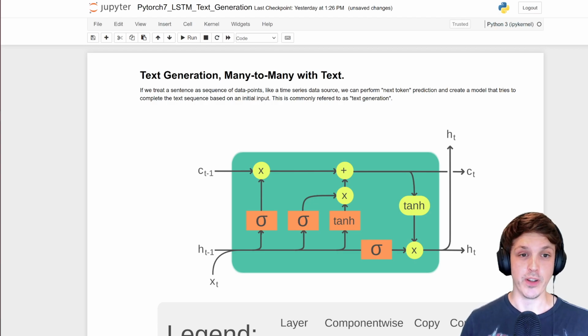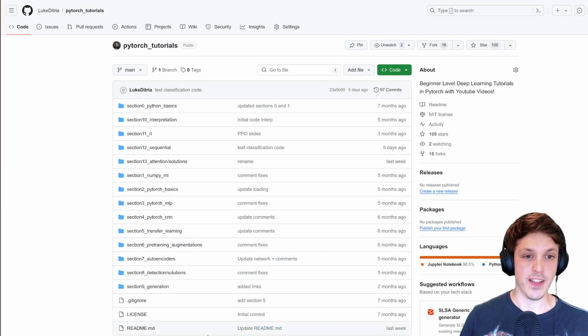In this video, we're going to finally cover text generation with our sequence-to-sequence model, or LSTMs, that we've been using so far in this section. So we are in section 12. As per usual, all of the code is in my PyTorch GitHub repo, link in the description.